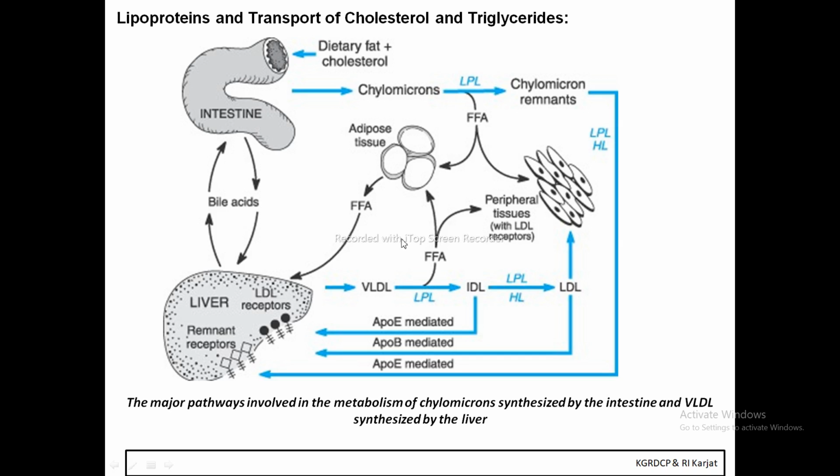Then how the very low density lipoprotein is degraded into the intermediate density lipoprotein and the low density lipoprotein. Once they become the smaller size lipoproteins, they get cleared from the plasma and enter into the liver. Or a few of the lipoproteins get converted into free fatty acids, and the free fatty acids are stored in the various tissues. So this is about the lipoproteins and the transport of cholesterol and triglycerides.